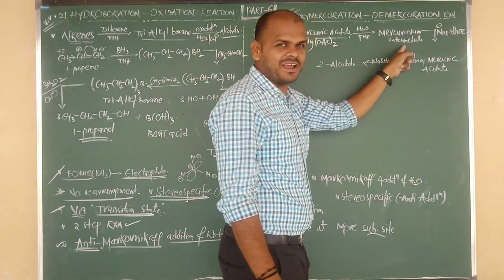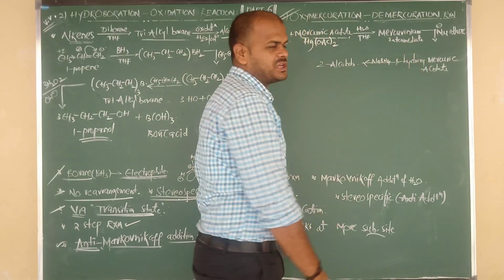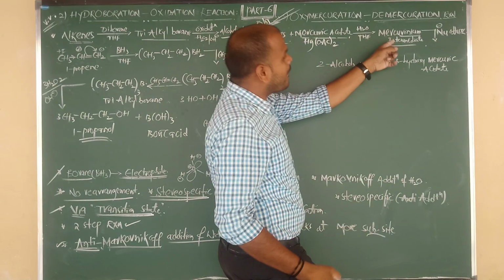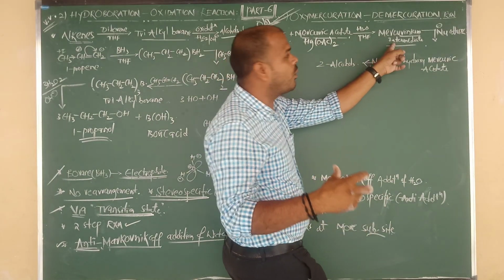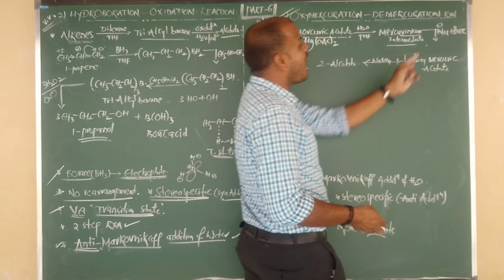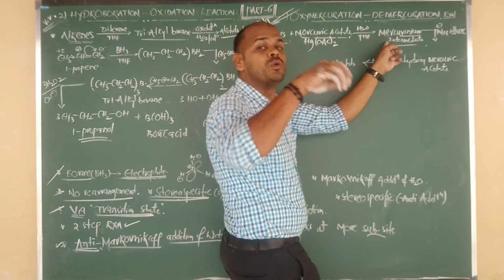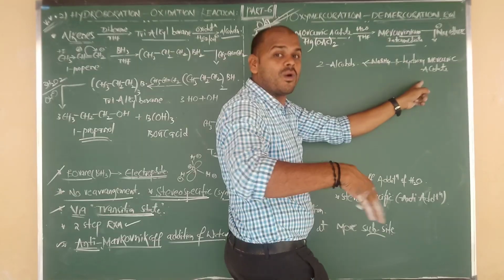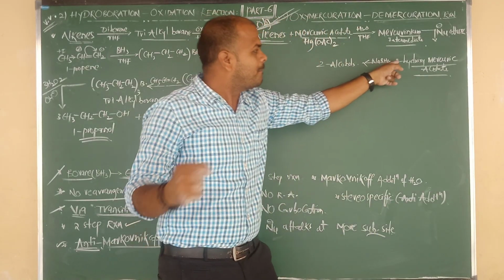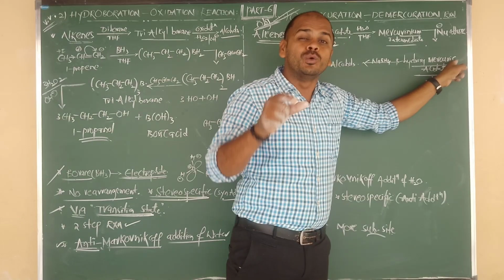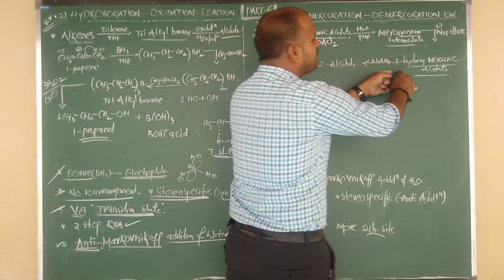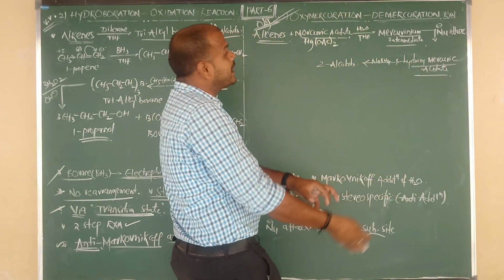It gives the intermediate, the mercurinium intermediate. What is the intermediate, beta? Mercurinium intermediate. Upon that mercurinium intermediate, what attack will take place? Nucleophilic attack will take place. After the attack of the nucleophile on the mercurinium intermediate, we get one more unstable form. This is also an intermediate. This is nothing but beta hydroxy mercuric acetate.